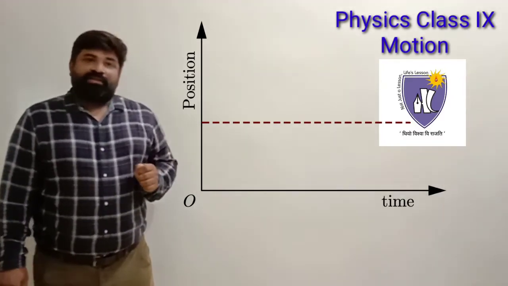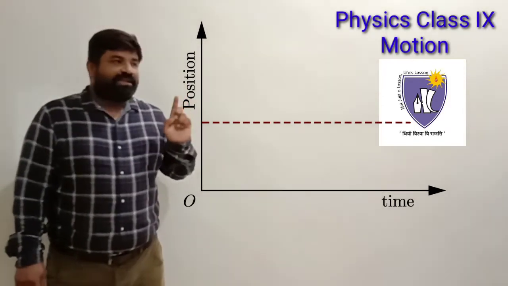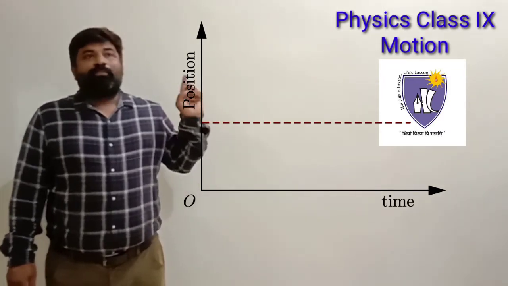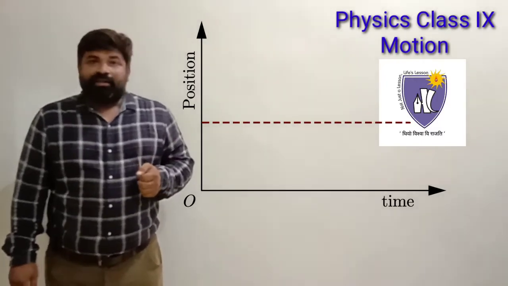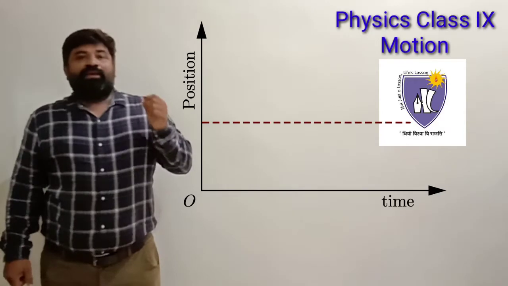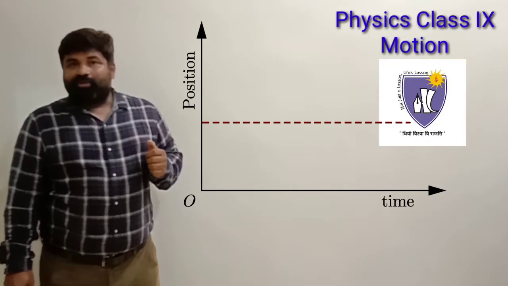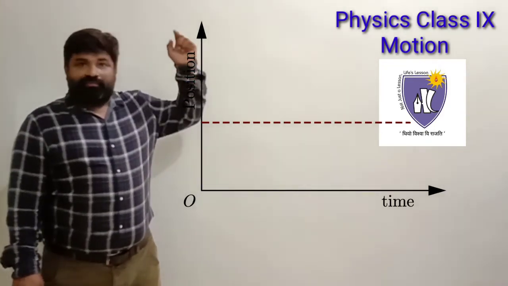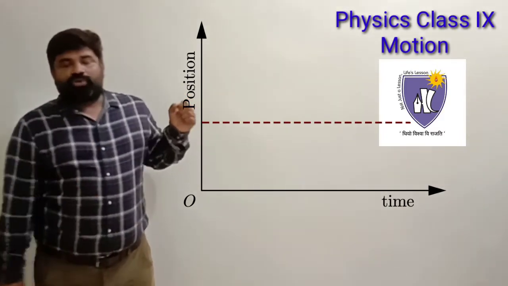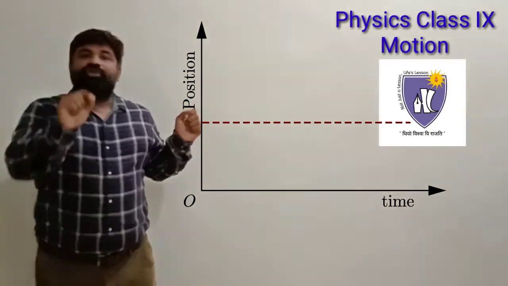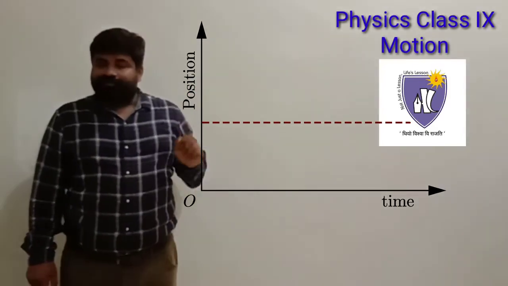Now what do we conclude from this? We are concluding that the object is not changing its position. You can see time is changing, but the position of the object does not change. With the passing of time, the position of the object remains the same, as you can see in the graph. The y-axis value is not moving. The particle, or the object which we have to study, is not changing its position. The position is fixed, but time is changing.